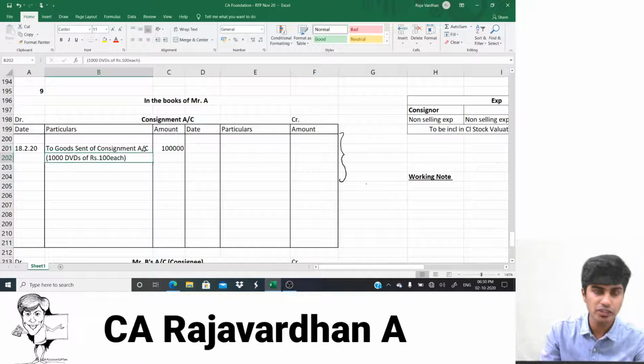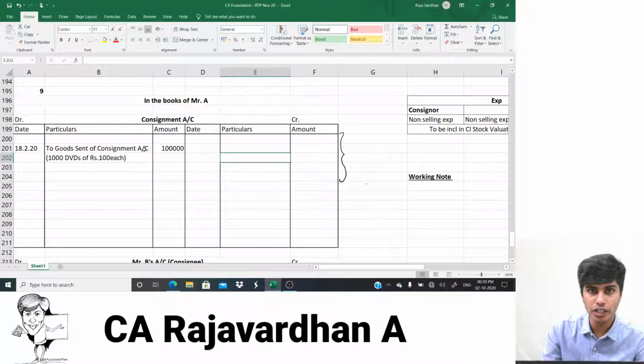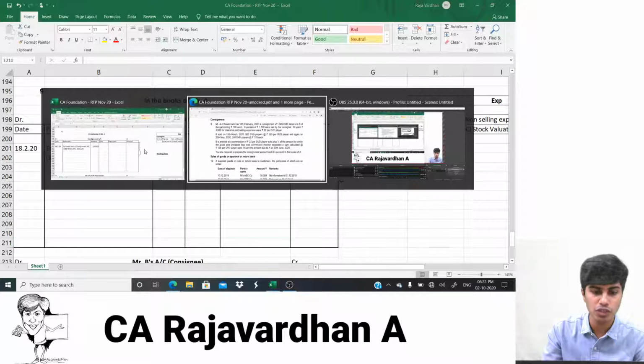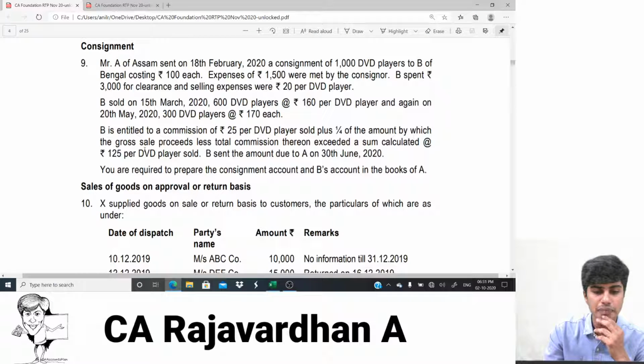And out of this 1000 DVDs, whatever is sold or returned will be written on the credit. Whatever remains will be my closing stock that will appear at the end. Yeah, that I would have to determine. Obviously, we would have to do a working note for the same. Come on, let's go to the question further.